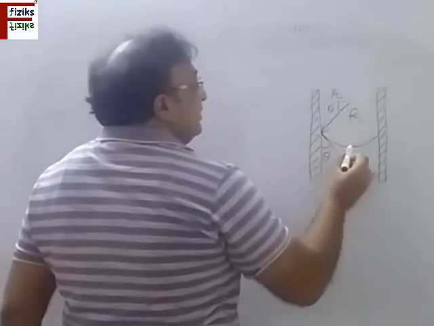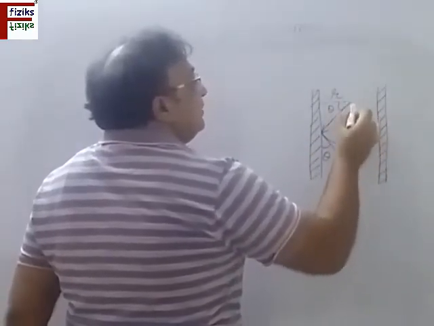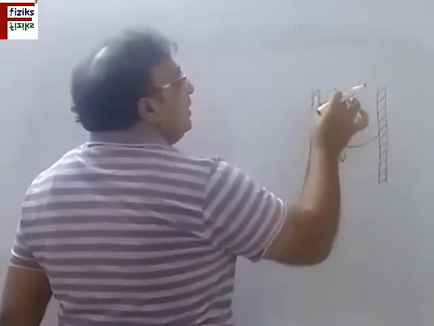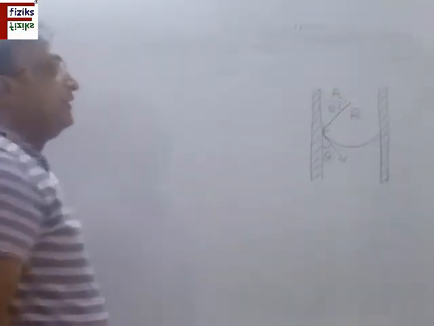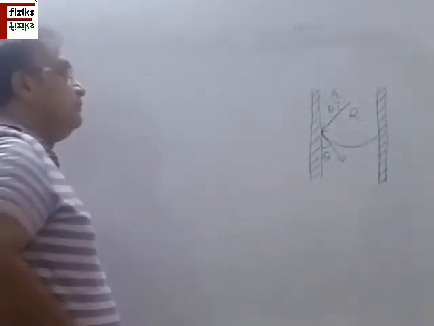The meniscus has a radius of curvature given by capital R, and small r is the radius of the capillary tube.